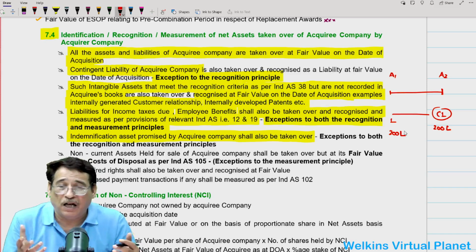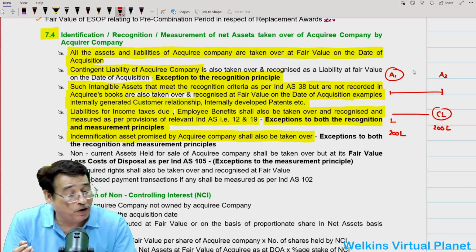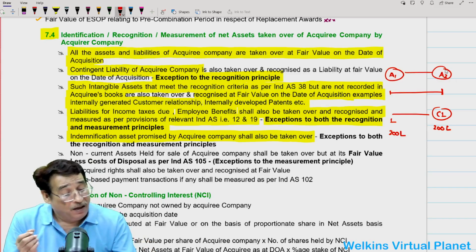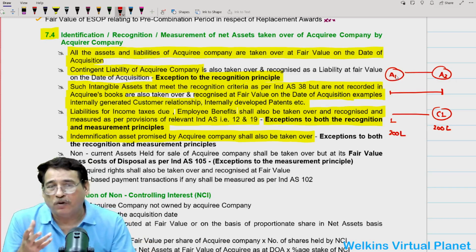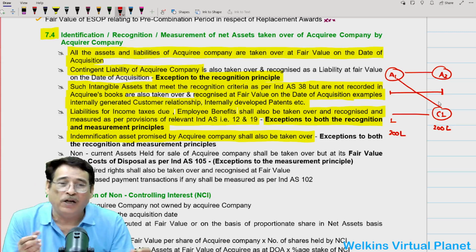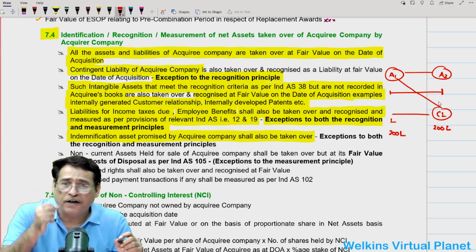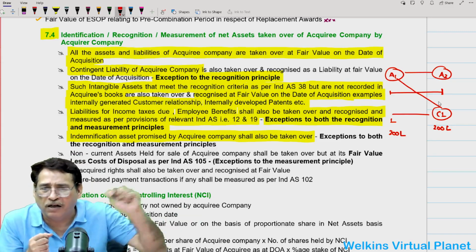Sometimes in practical life, what happens when this particular entity acquires the business of this particular entity, the acquirer company also knows that it is acquiring a liability which as a rule should not have been taken over. Even the acquirer company knows that we are taking over a contingent liability.